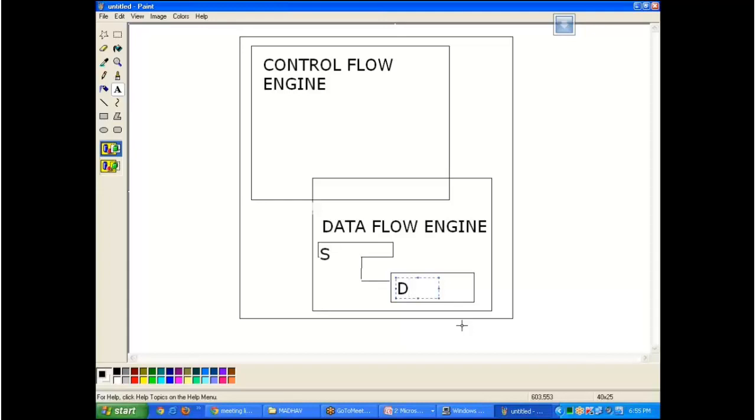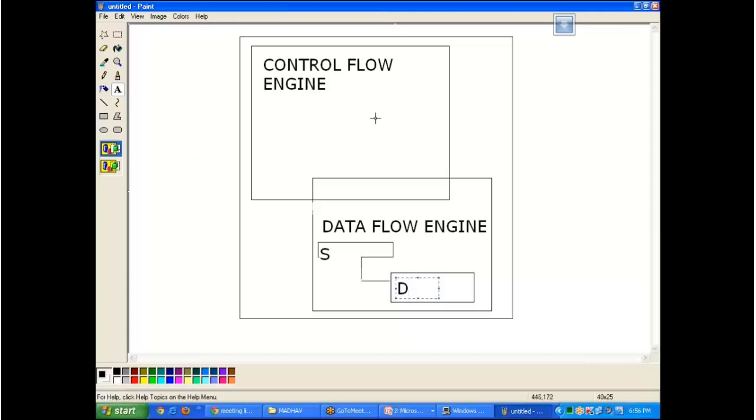What about any transformation? Will that be visible here also? Here itself. The complete part, the source data systems, the destination data, and the transformation role in between, the entire activity is handled by the data flow engine only.